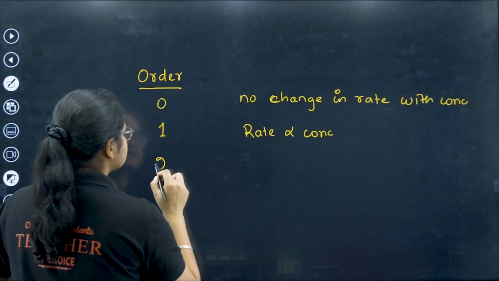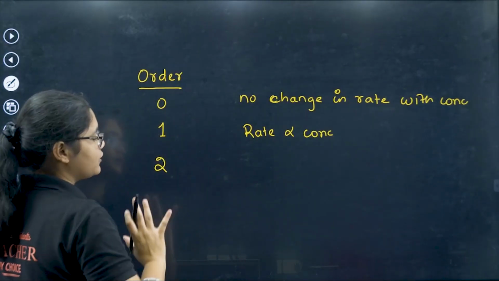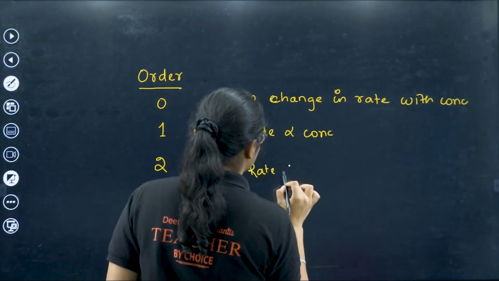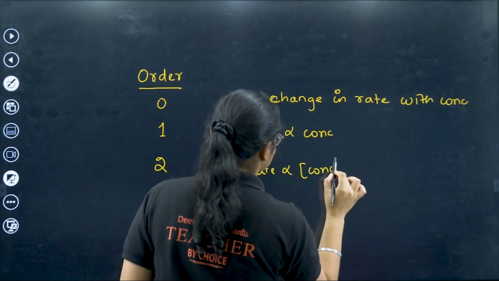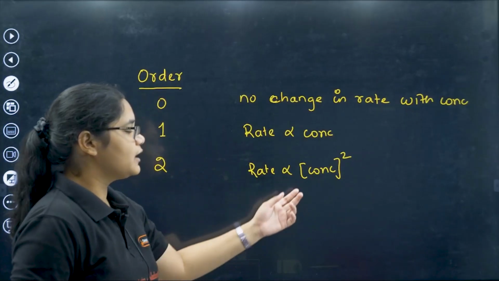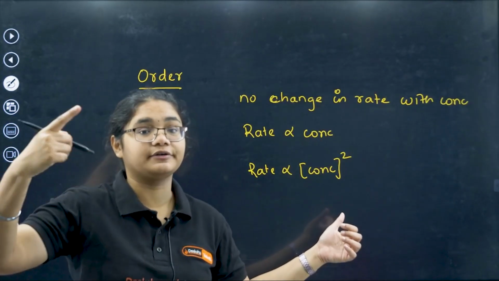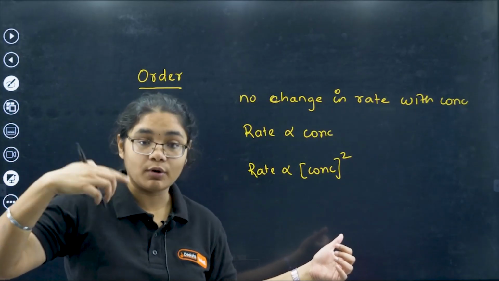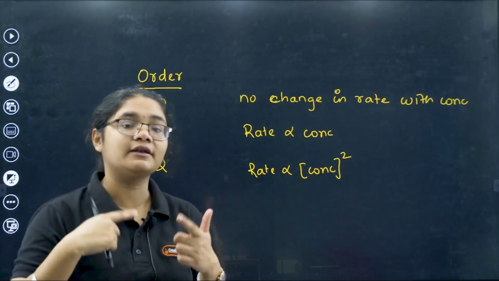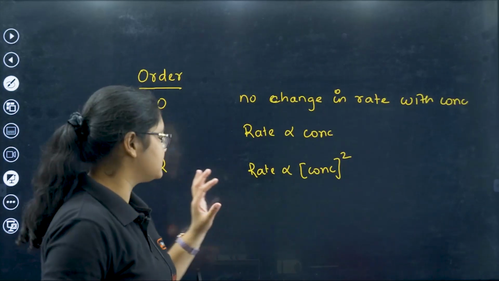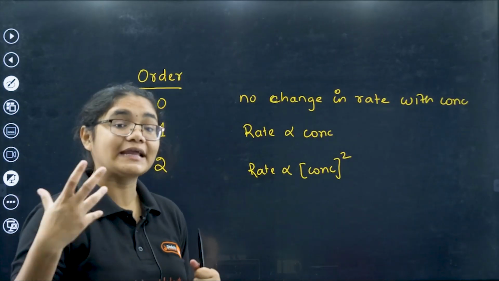Next, if it is a second order reaction, then rate will be proportional to concentration squared. That means if you double the concentration, rate will become 4 times. If you triple the concentration, rate will become 9 times. If you quadruple it, making it 4 times, the rate will become 16 times. That is your second order reaction.